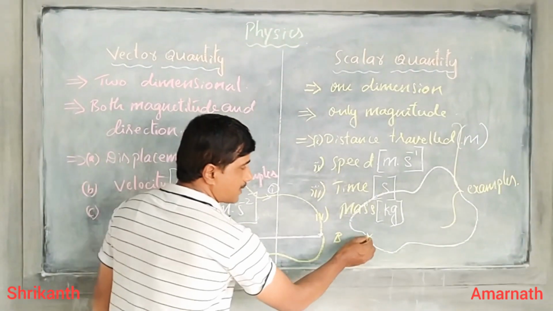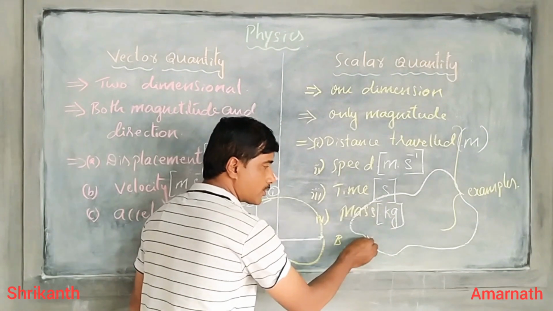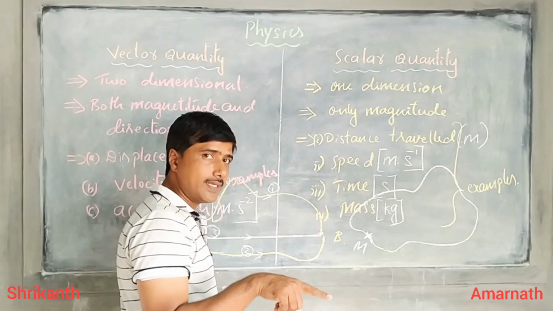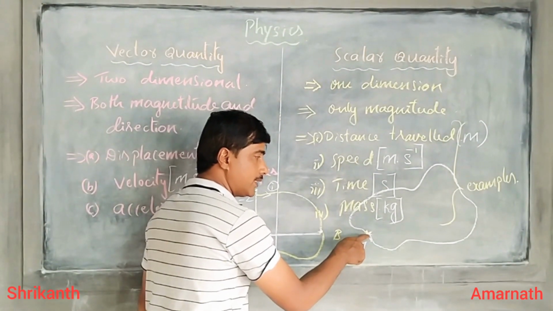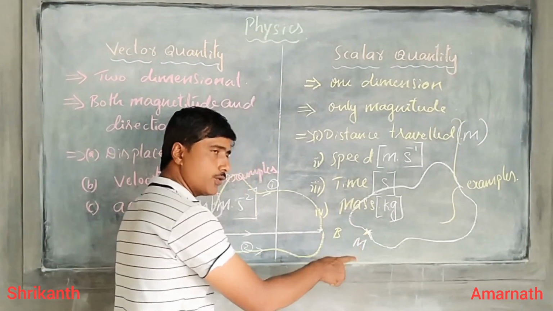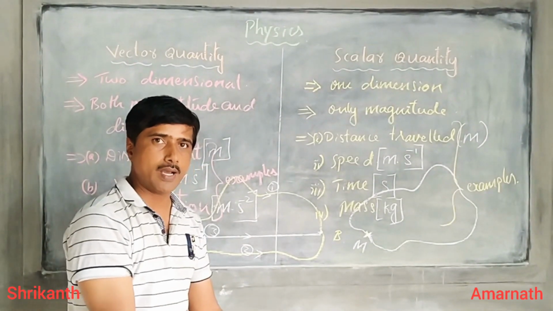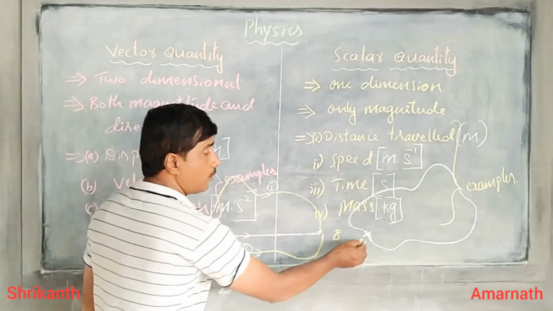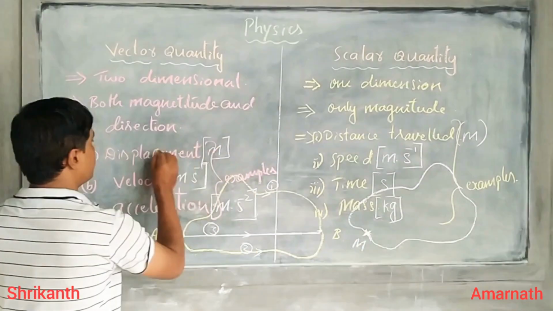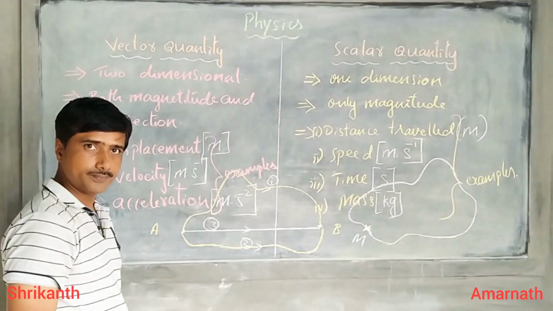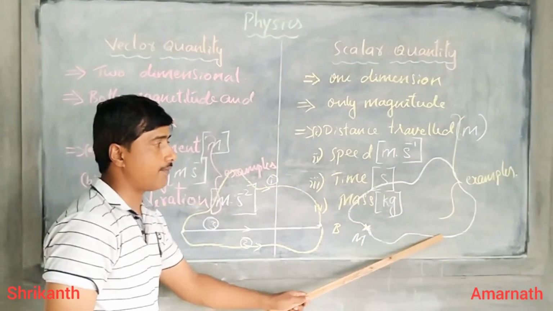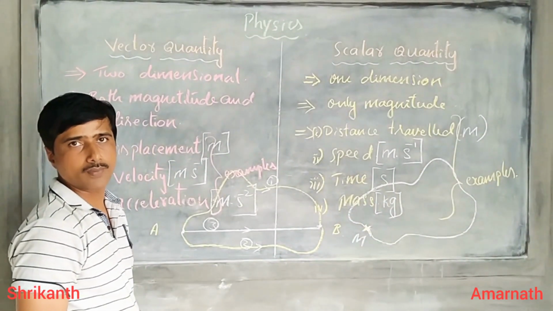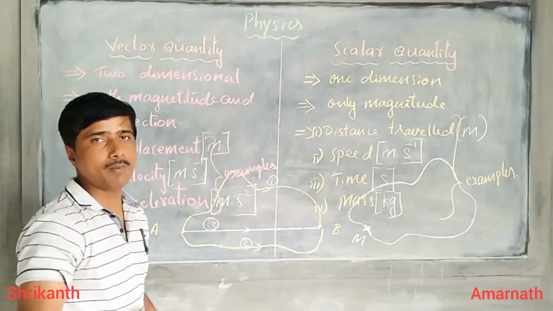Now, if a person starts from M and returns back to M, then for his displacement you need to draw a straight line. Is it possible to draw a straight line between the initial point and the final point? No, it's not possible because both are one and the same. Therefore, in this case, the displacement value is 0, whereas the distance traveled is never going to be 0. Understand?